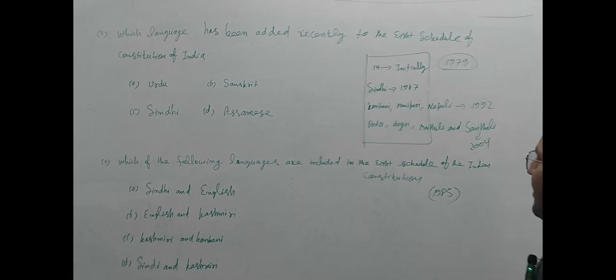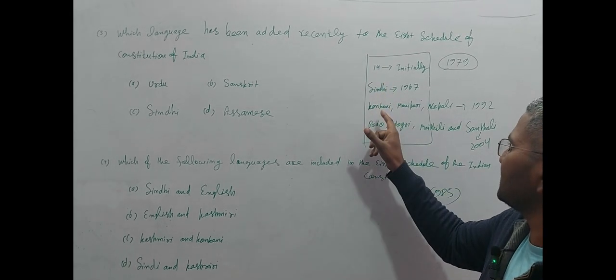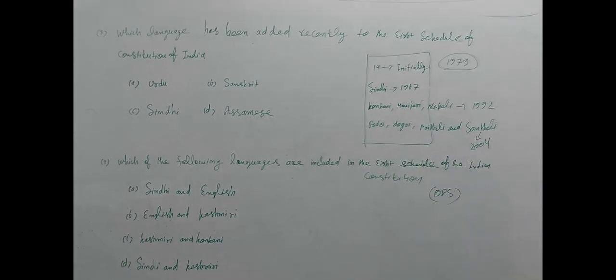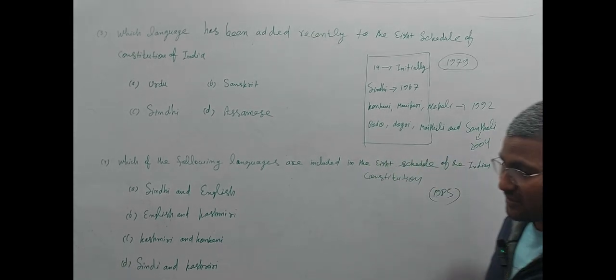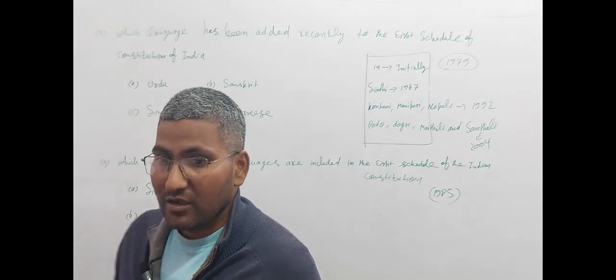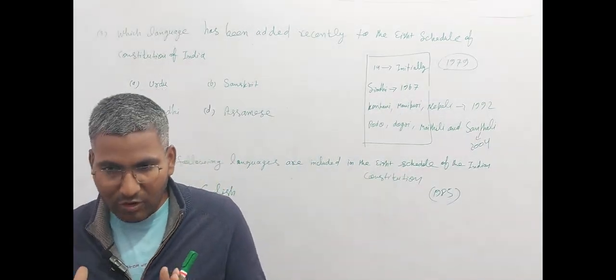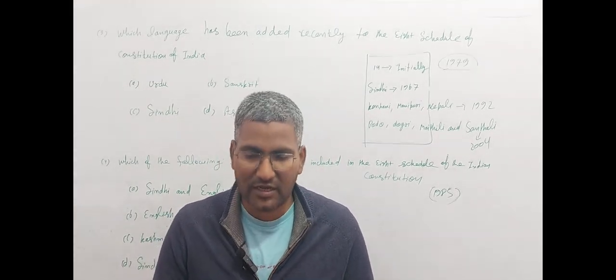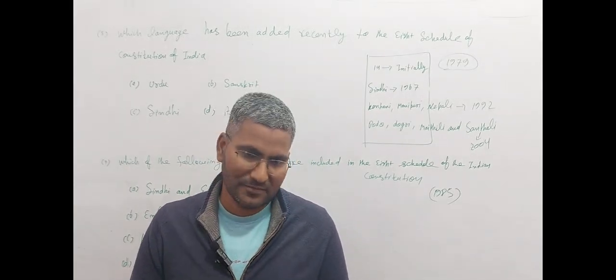And you can count: 14, 15, 16, 17, 18, 19, 20, 21, and 22. And in the question, in the options given in front of you, choose the most appropriate answer.